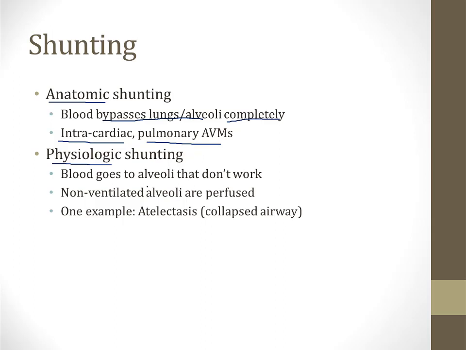Physiologic shunting occurs when blood does go to the alveoli, but the alveoli aren't working properly. In other words, non-ventilated alveoli or under-ventilated alveoli are being perfused. And one example of this that's easy to imagine in your mind is atelectasis. When atelectasis occurs, there are collapsed airways, and if blood flows past the collapsed airways, it will not be able to pick up oxygen normally.